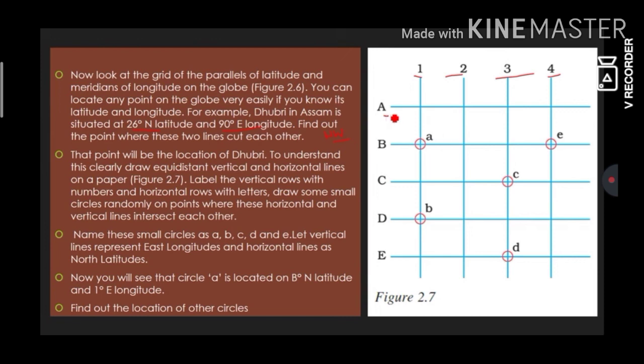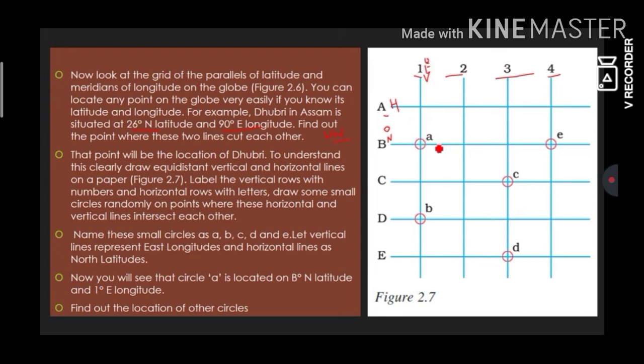The vertical lines represent longitudes and the horizontal lines represent latitudes. Sorry to get you confused there. Now you will see that circle A is located on B degree north latitude and 1 degree east longitude, right?